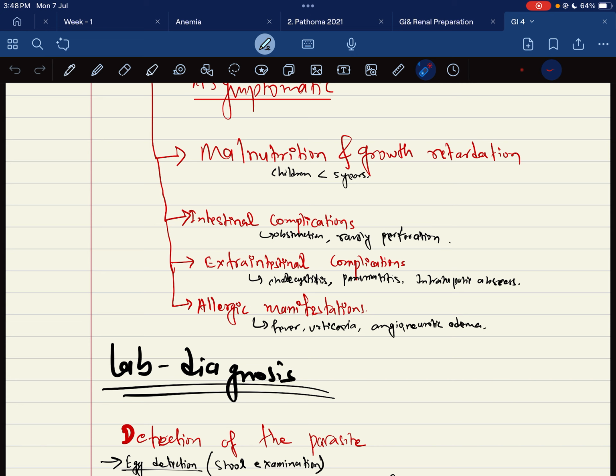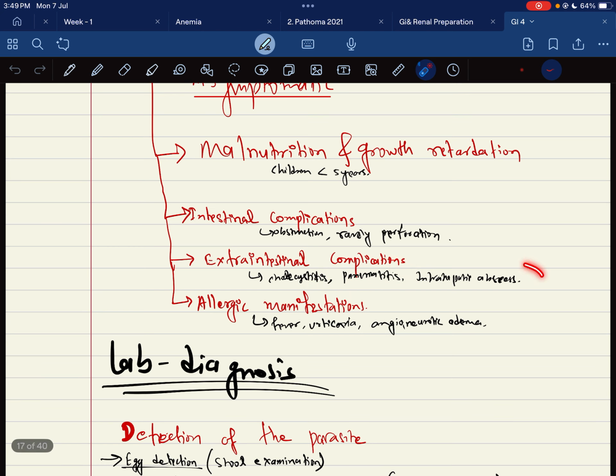cholecystitis and pancreatitis, or intrapancreatic abscesses, intrahepatic abscesses. Like cholecystitis, there is obstruction of the bile duct, or also obstruction of the pancreatic duct, that leads to pancreatic juice obstruction inside the pancreas. So pancreatitis occurs, or acute inflammation of the pancreas.